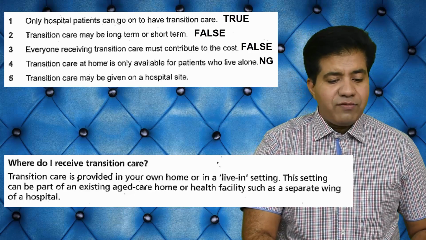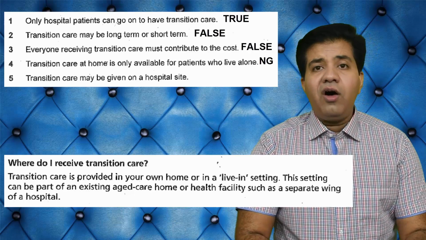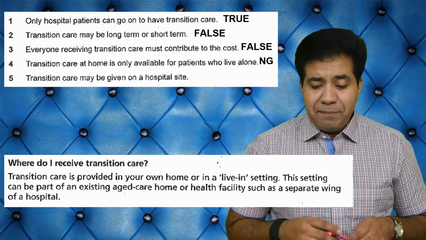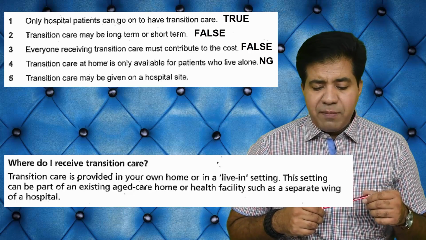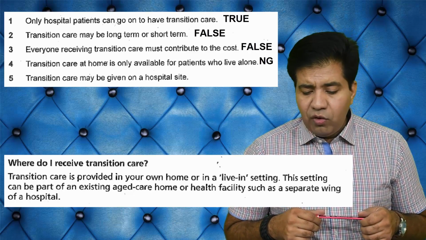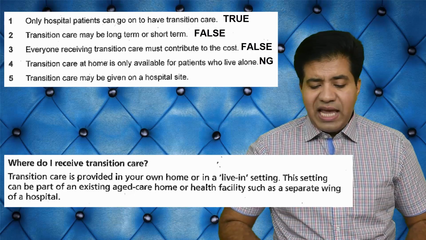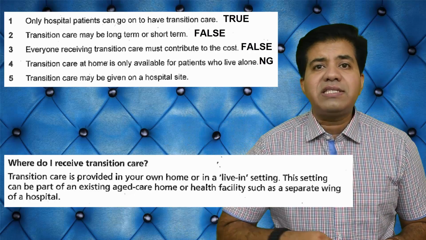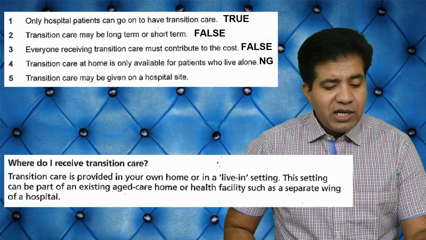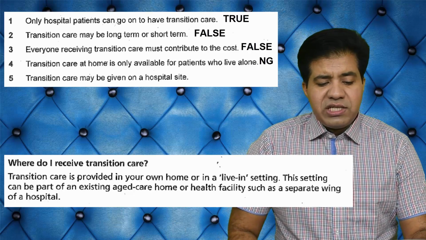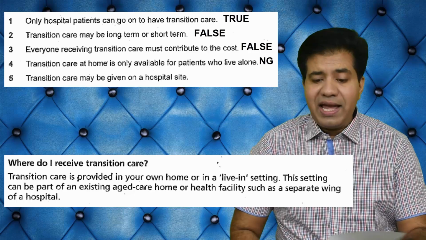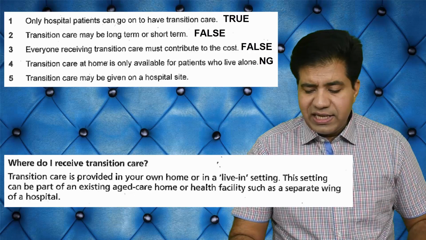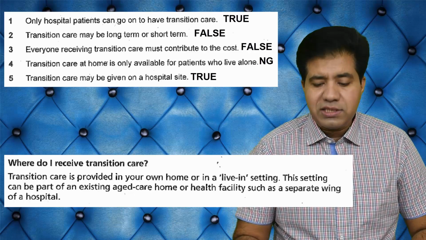Next, question number 5. Transition care may be given on a hospital site. It can be given on a hospital site, and let's go back. The same paragraph says this setting can be part of an existing aged care home or health facility such as a separate wing of a hospital. Now, a separate wing of a hospital is actually a hospital site. What's the question? Transition care may be given on a hospital site. So over here they say facilities such as a separate wing of a hospital. That's why the answer is true.